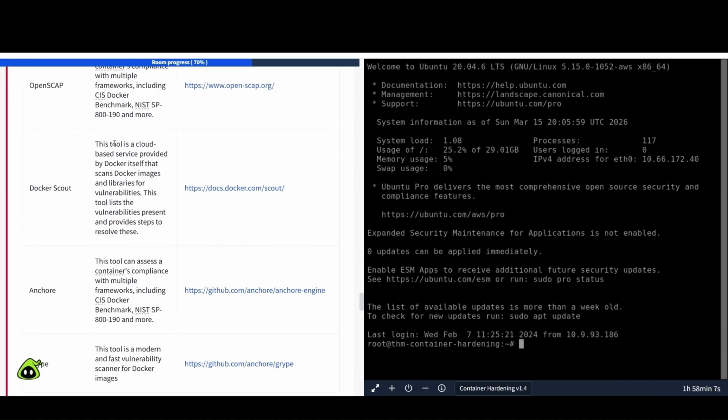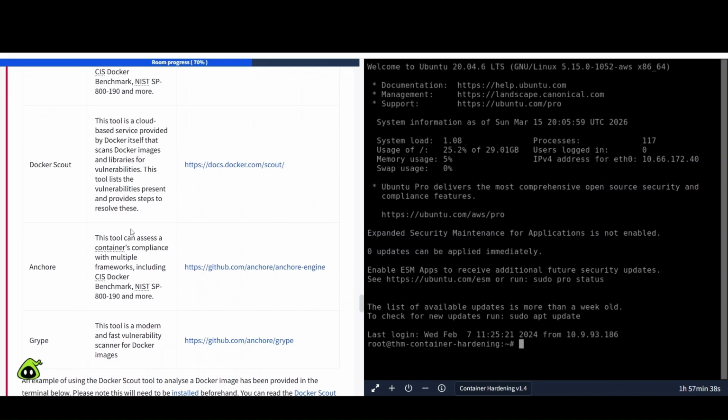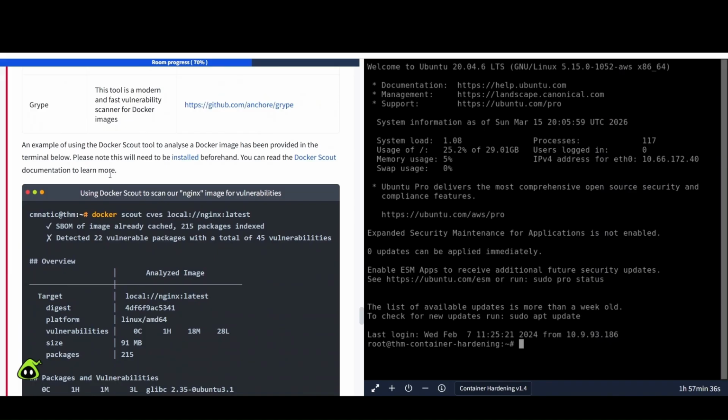Docker Scout. This tool is a cloud-based service provided by Docker itself that scans Docker images and libraries for vulnerabilities. This tool lists the vulnerabilities present and provides steps to resolve these. And next one is Anchore, I guess. This tool can assess a container's compliance with multiple frameworks, including CIS Docker Benchmark and NIST SP 800-190 and more, and then Grype. This tool is a modern and fast vulnerability scanner for Docker images. So a lot of different tools that you can use to help you secure these images, right?